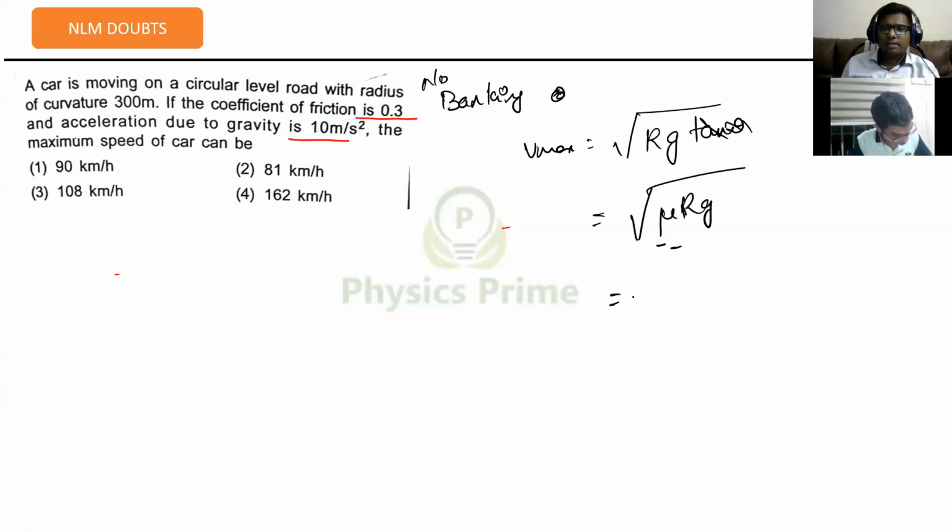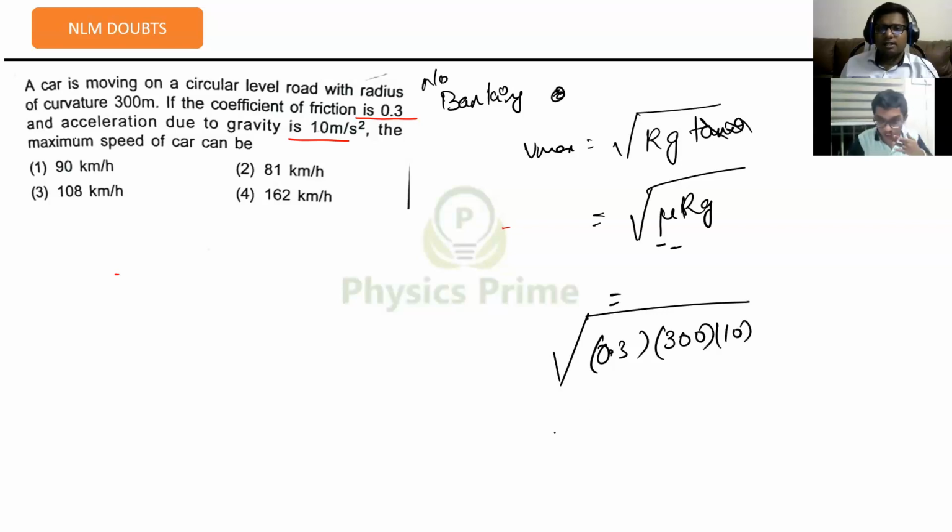Then it will be root over mu, which is 0.3. This case also we have studied, you can go and check there. Root over mu RG. Then when banking angle is there, root over RG into mu plus tan theta by 1 minus mu tan theta. So 0.3 into R is 300 into G is 10.